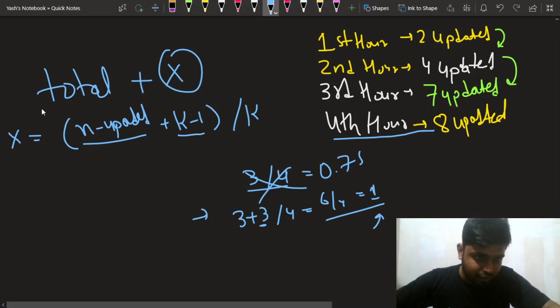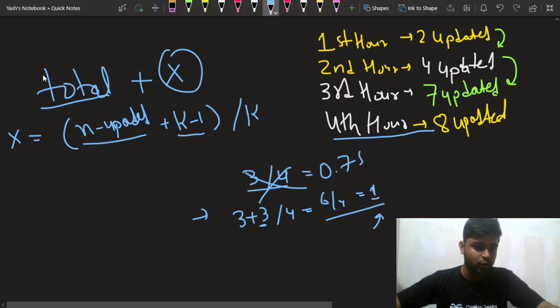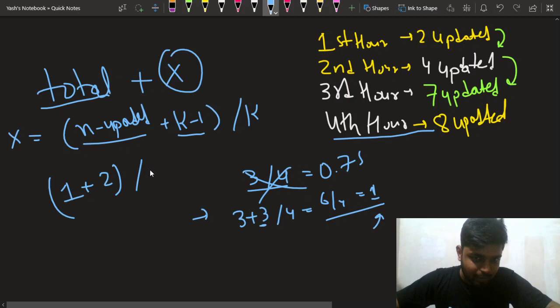So up till now, optimally you took total hours multiplying by 2 at every hour, because if your updated computers were lesser than k, then at each hour you will be doubling your updated computers. But if that was not the case, then all those computers that have been left, you will just update them, right? So let's suppose that only one computer was left to be updated and k was 2, right? So you will divide this by k.